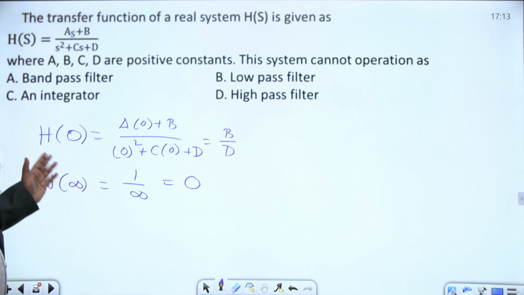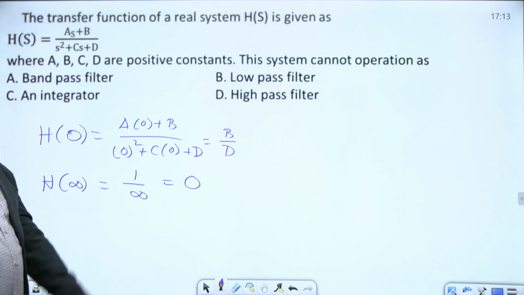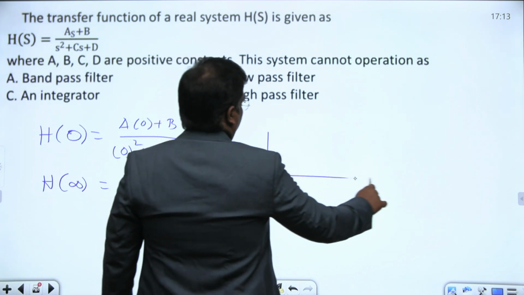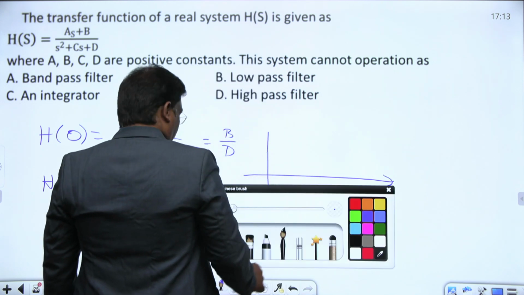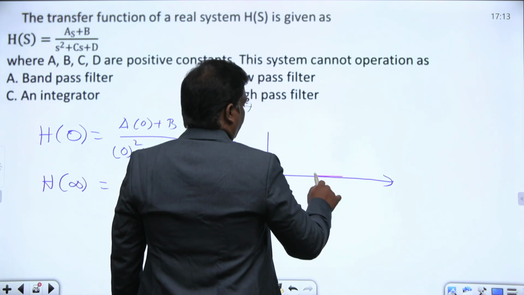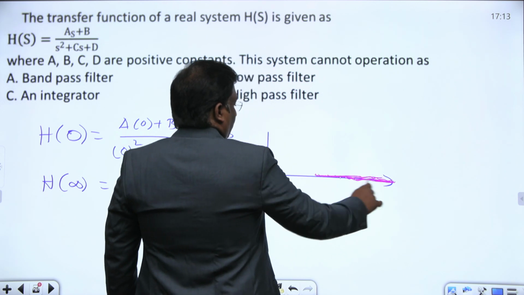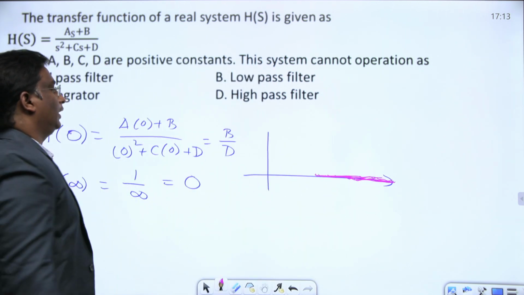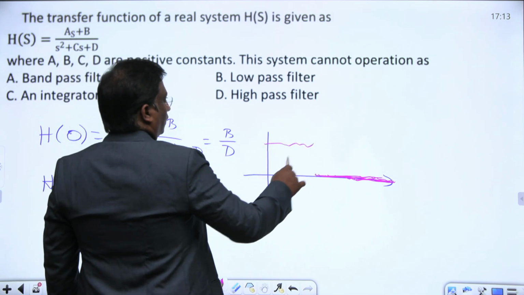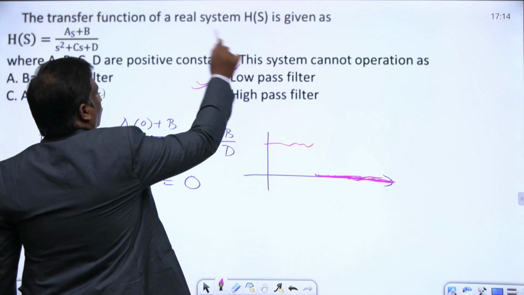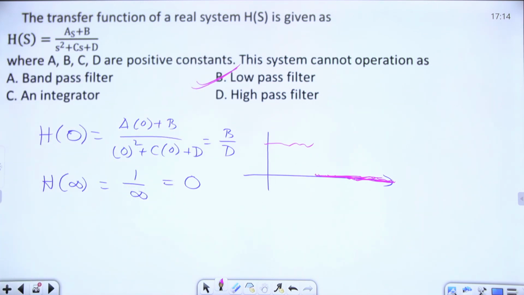It seems like it is allowing low frequencies, not allowing high frequencies to pass through it, only allowing the low frequencies. Definitely it should be a low pass filter. And we know another thing, low pass filter also acts as an integrator.